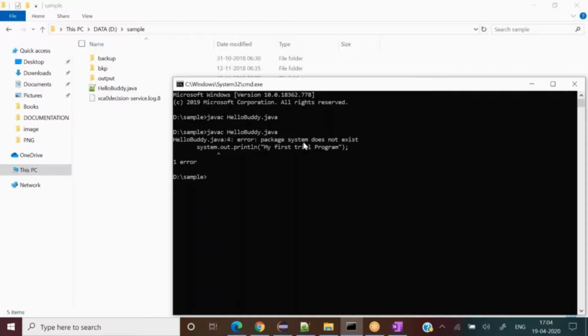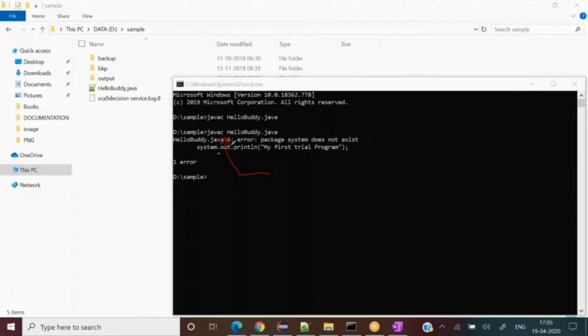He is saying that, hey, you have breached some rule taught to me by the Java library: the System class S should be in capital case, but you did not honor that rule, so I'm not going to create a dot class file for you. So you have to rectify your program before you proceed. In other words, I will not generate bytecode for you until you rectify your program. And the error handling part is so beautiful. It will show you the line also, where you will find some problem.